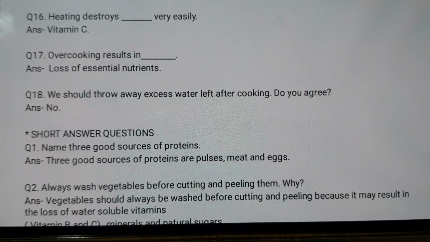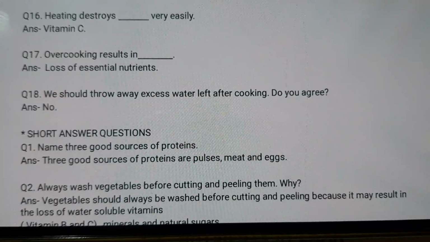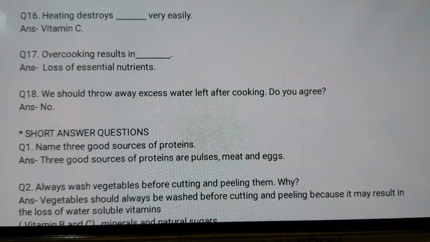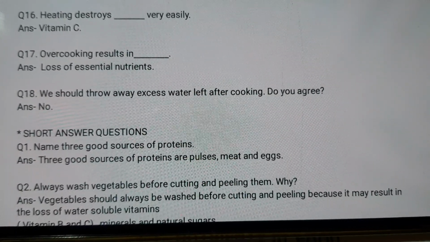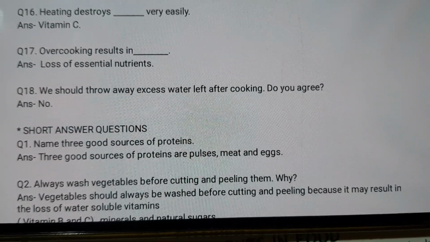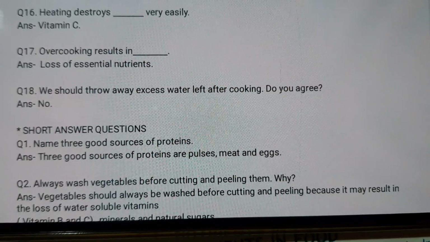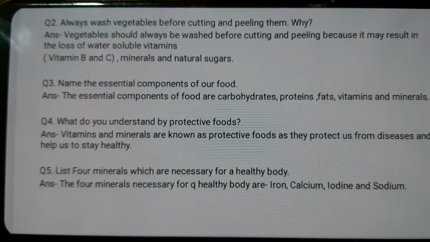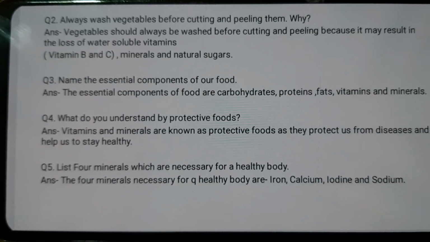After the 18 in-text questions, we have the short answer questions. First is: name three good sources of proteins. These are pulses, meats and eggs. Next up: always wash your vegetables before cutting and peeling them. Why? Because otherwise it may result in the loss of water soluble vitamins, minerals and natural sugars. Next up we have question 3: name the essential components of food. These are carbohydrates, proteins, fats, vitamins and minerals.